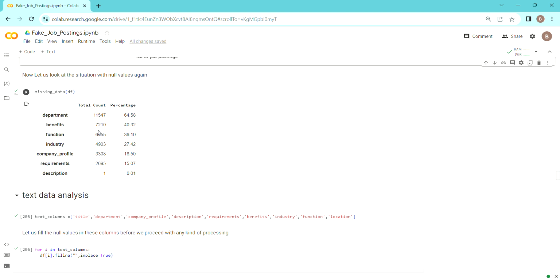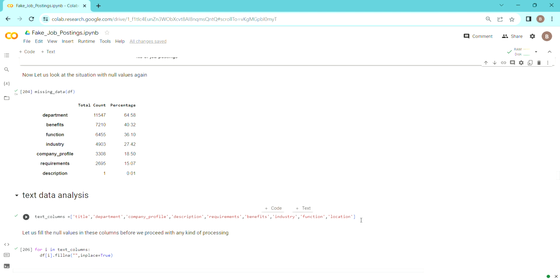Next comes the main important part, because obviously this is an NLP project. For the NLP project we need to tackle the text data, we need to preprocess the text data, and we need to vectorize it. So that is the whole process. First we will start with the text columns.